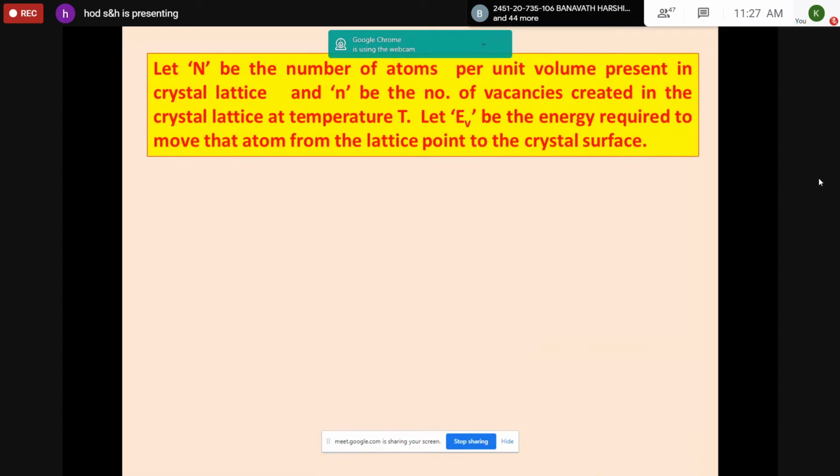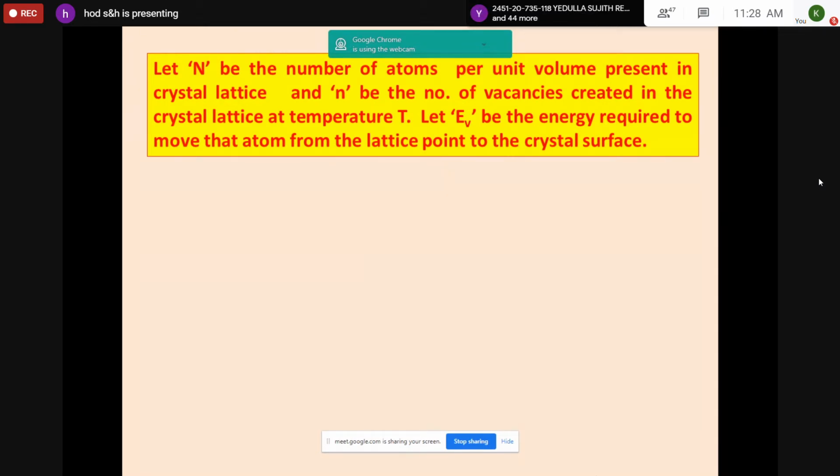As I said, we have to calculate the concentration. So finally, you should get an expression in terms of n, the number of vacancies. How many vacancies are present per unit volume is the equilibrium concentration. Using probability functions and the statistical approach with certain thermodynamics, one or two expressions you should take directly, because you can't get them from that. Finally, you should get the equilibrium concentration of Schottky defects in metals. For that, you write the derivation part.